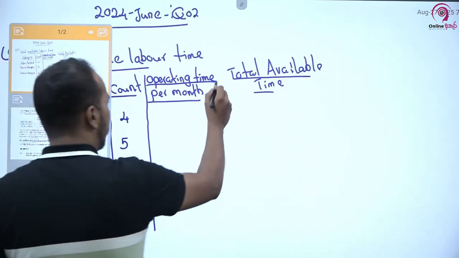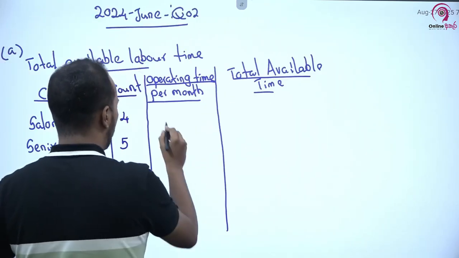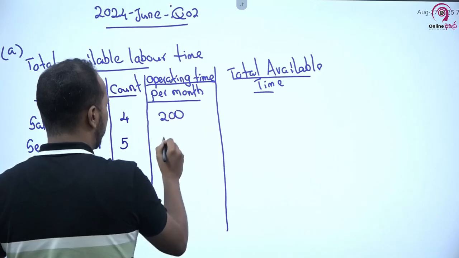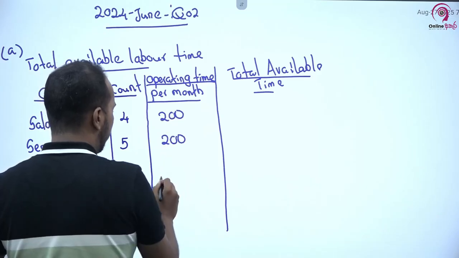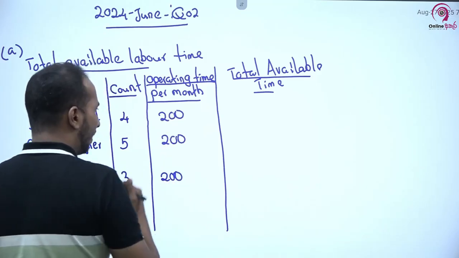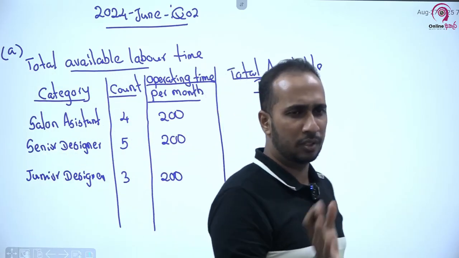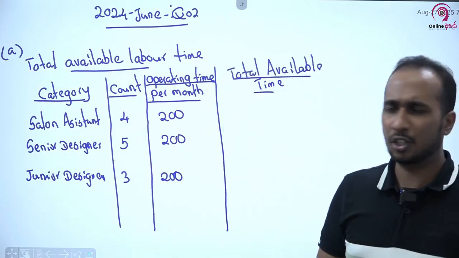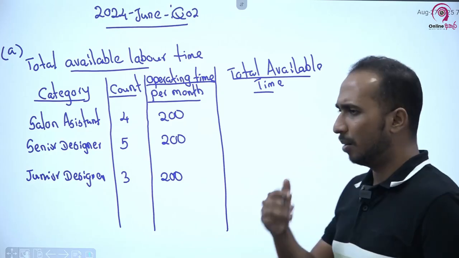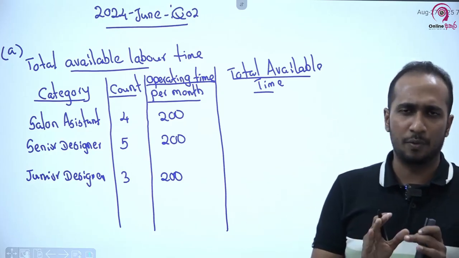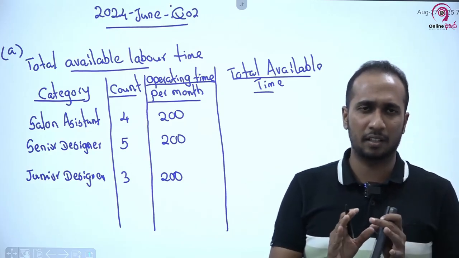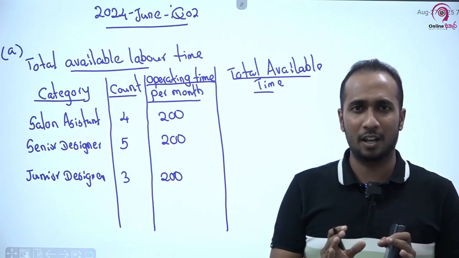As per the question, operating time per month is 200 hours. Okay, so we can assume that each and every employee is operating these 200 hours, and let's assume that there are no leaves and everything, because in the question they are not telling anything about leave and all the stuff, so we can clearly assume that the employees are not taking any leaves.